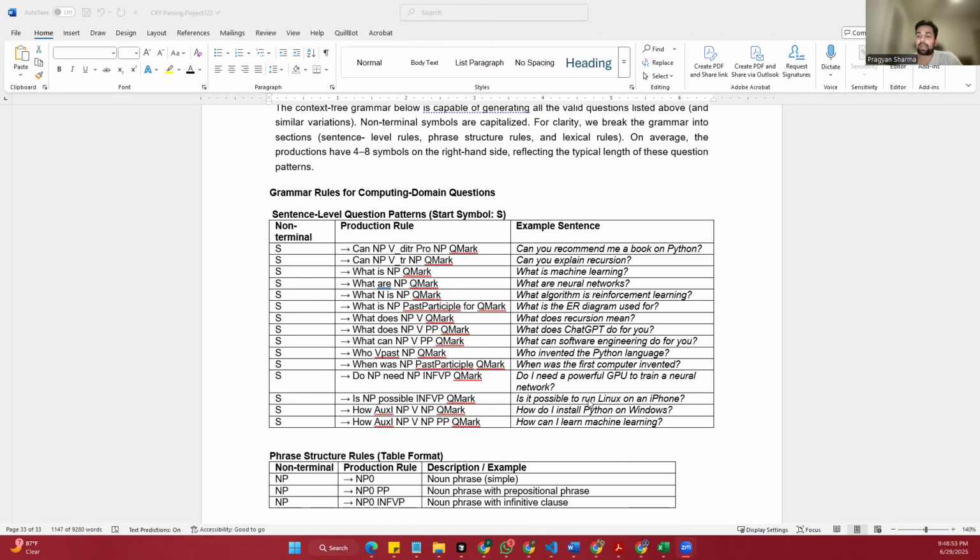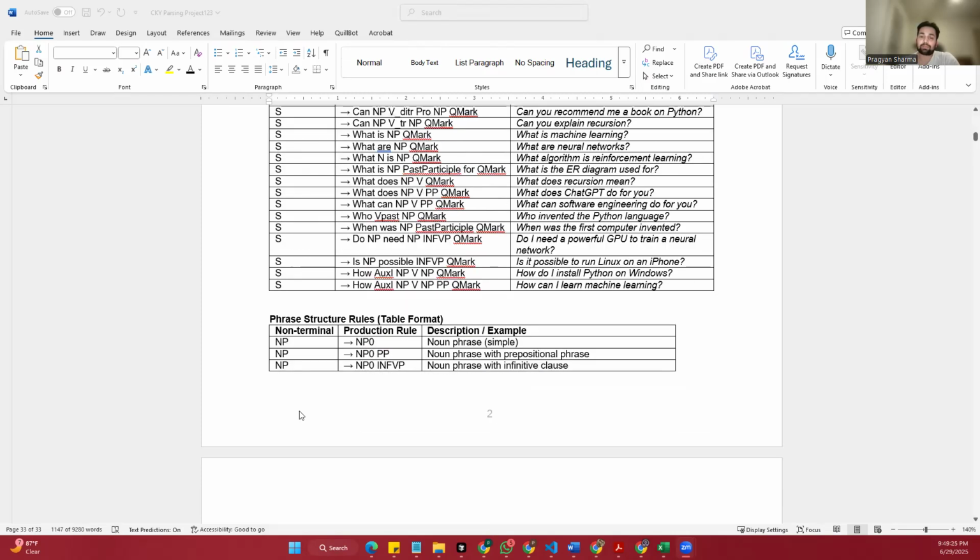Helping words like do, can, is, and was are also defined clearly. Even small words like a, and, the, and some are included so the grammar knows how to form complete and correct phrases. Finally, we treat each word like I, you, and it as full parts of the sentence. These are considered noun phrases by themselves. This allows the system to correctly build questions like, do I need a powerful GPU or can you explain recursion?